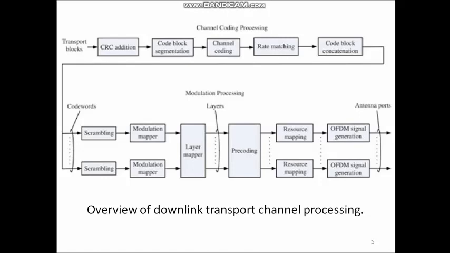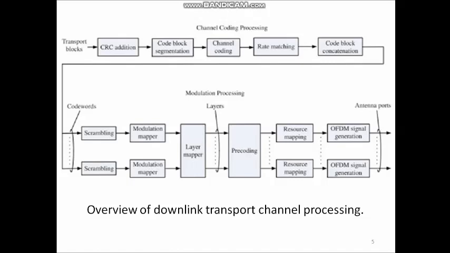Okay, this block diagram represents various operations or processes that are carried out in the physical layer of the LTE system. So the input to the system is transport blocks. We will get this from the upper MAC layer, and the output of this system is given to the antenna for transmission. So two important processing stages, namely channel coding processing and modulation processing, are represented in the block diagram. In channel coding processing, there are 5 important steps: CRC addition, code block segmentation, channel coding, rate matching, and code block concatenation.